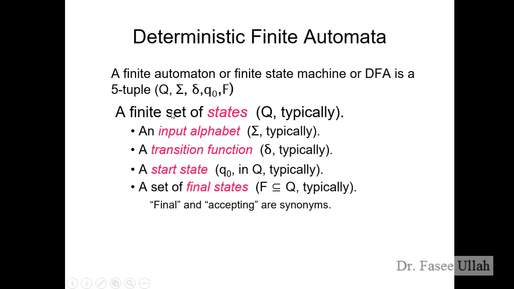So there are states. From this bracket, the capital Q means we have a number of states, so it could be the initial, intermediate, and final state. And the summation symbol represents the elements of the data set, like 0, 1, A, B, and so on. And this sigma symbol means the transition. Whenever we need to move from one point to another point, this is called a transition. So this is the symbol.